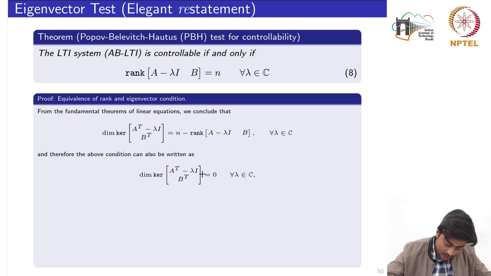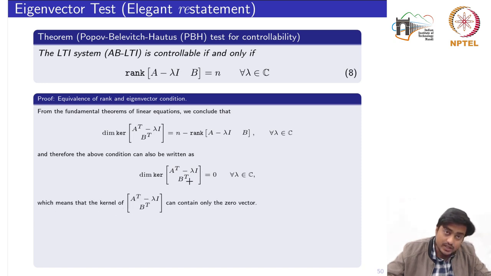Using the same argument, the kernel of this matrix can contain only the 0 vector because the dimension is 0.